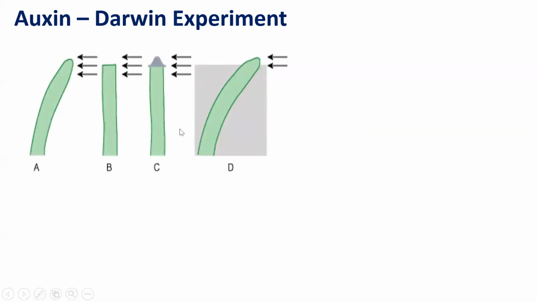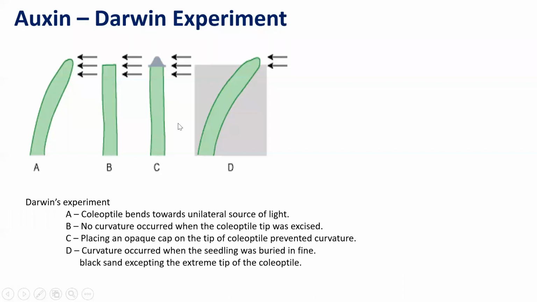Then we talk about the historical perspective, that is, what was the initial experiment that was done. The first experiment is the Darwin experiment, which is very popular, right? In this experiment, you can see that light is given to the coleoptile. Now what is a coleoptile? Whenever a seed germinates and the plumule comes out, the initial protective structure is called the coleoptile, right? Darwin provided light to the coleoptile and observed a lightward bending. You can see the coleoptile bent towards the source of light.